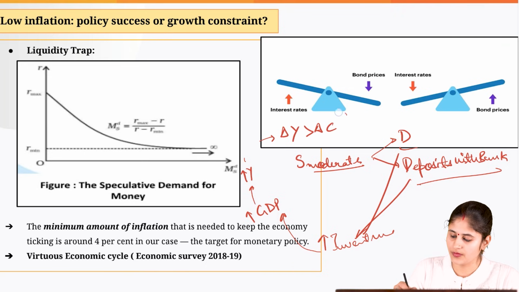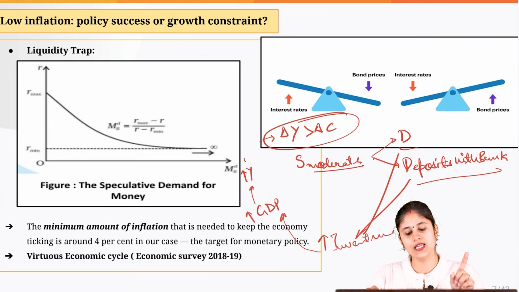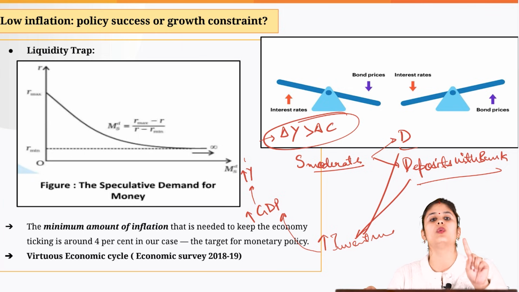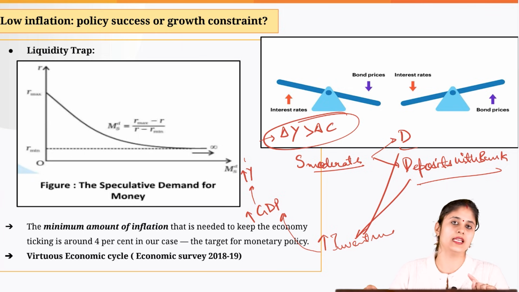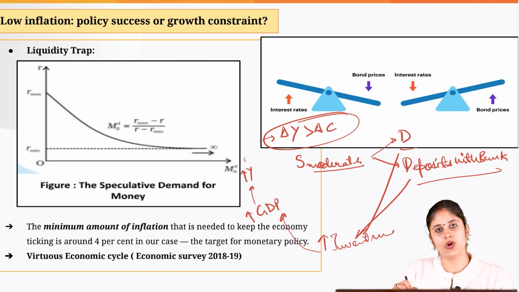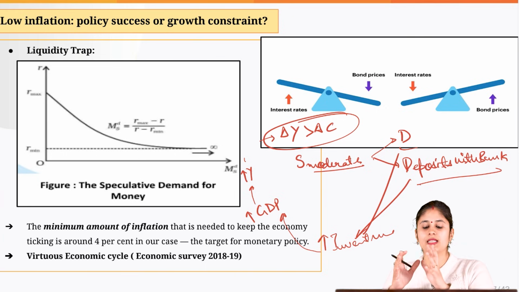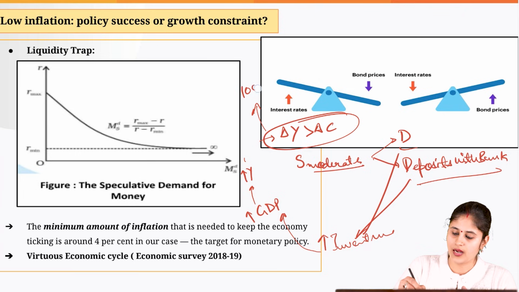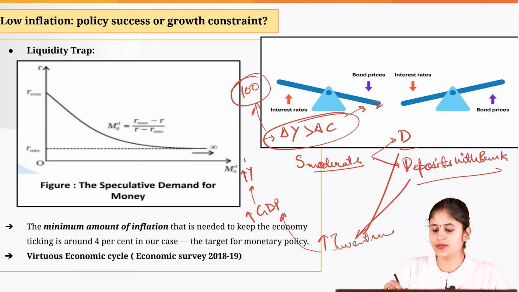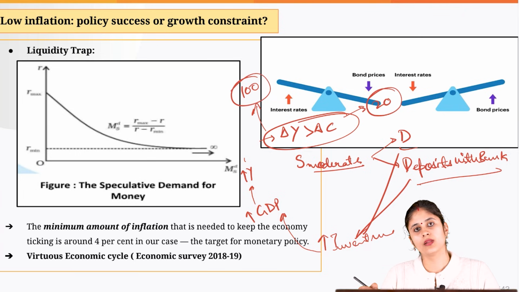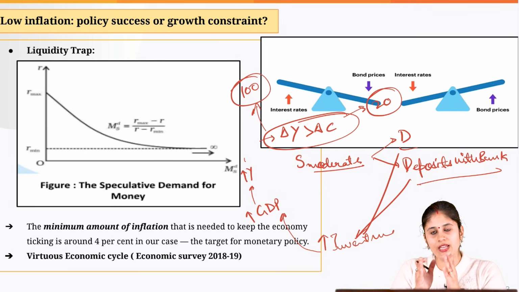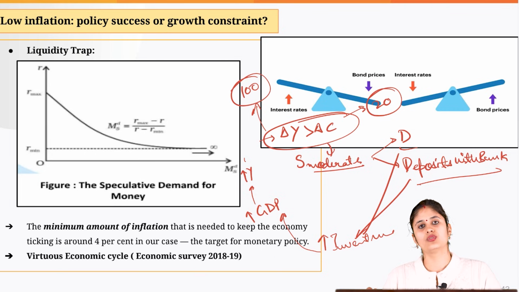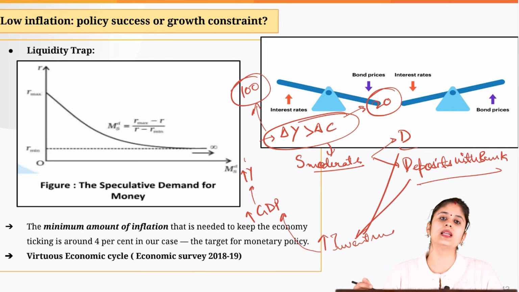This is what I'm saying. If your income is increasing, the change in consumption would always be less than the increase in income. So this points out what? That if my income is increasing, let's suppose by 100 rupees, my consumption is increasing by 20 rupees. So ultimately the rest of the 80 rupees is going to what? Saving. So this is the virtuous economic cycle.